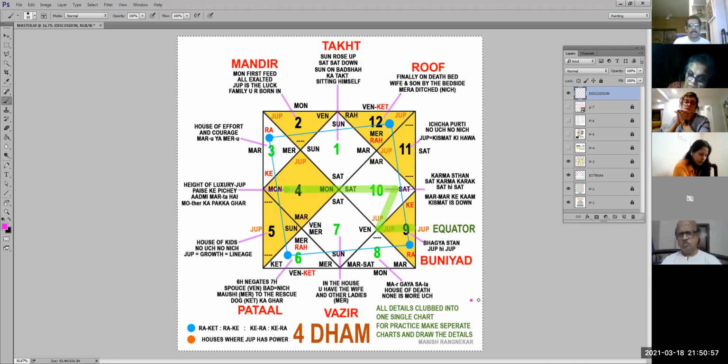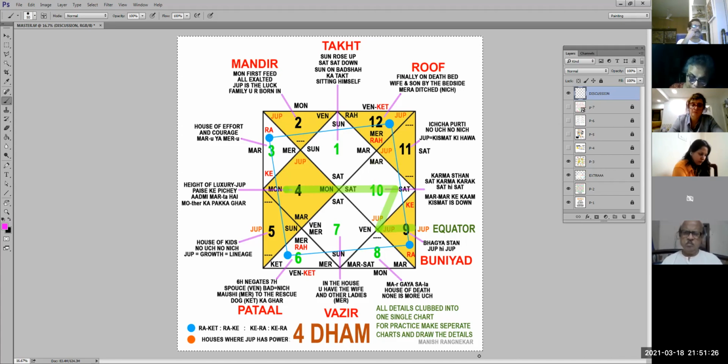Okay. Now here, like I've written over here specifically, all the details are clubbed into one single chart. For practice, make separate charts and draw these details separately. That is only how you remember. So make one chart where you will just write the exalted, debilitated, Pakka and Swarashi everywhere. Keep that aside. Next one, you just write down Jupiter ka houses, 6 houses which are there. So second house, 4th house, 5th house, 9th house, 11th house, 12th house. You know, even if I'm not looking at it, that picture is in front of my eye.